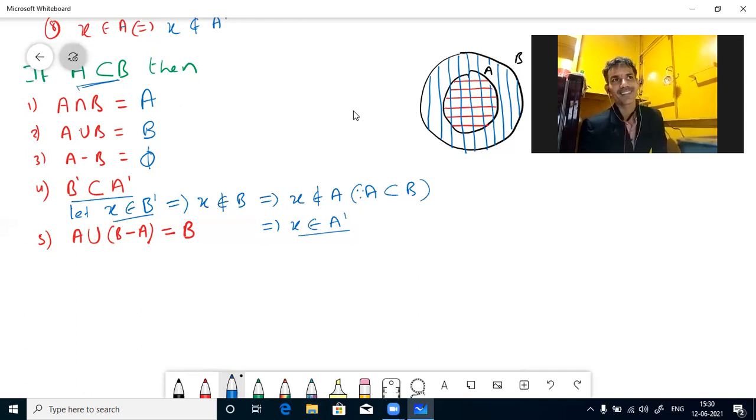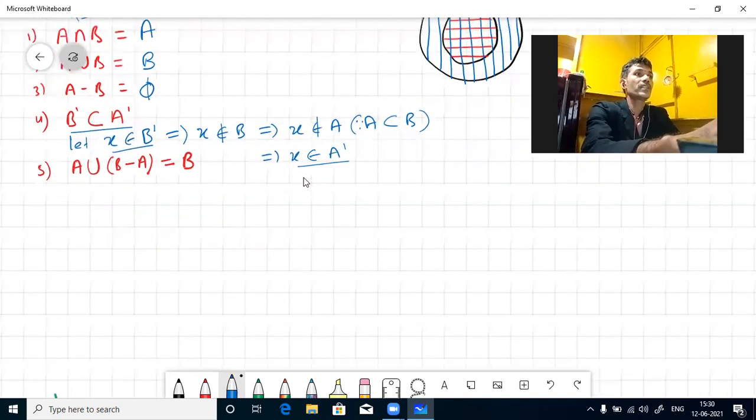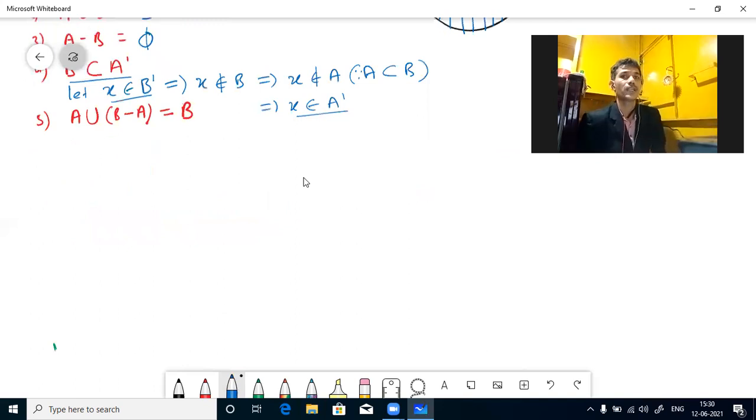Okay. Next, the one more: A union (B minus A). In the Venn diagram you observe A, and B minus A means the ring part. If you join, you will get B, no? We can prove it by element-wise proof. Equality means, see, A is a subset of B and B is a subset of A, then A equals B. That is a fundamental property. We have to use that.